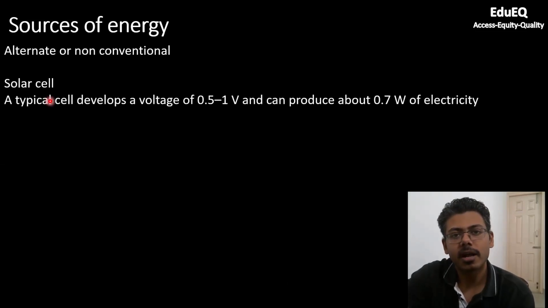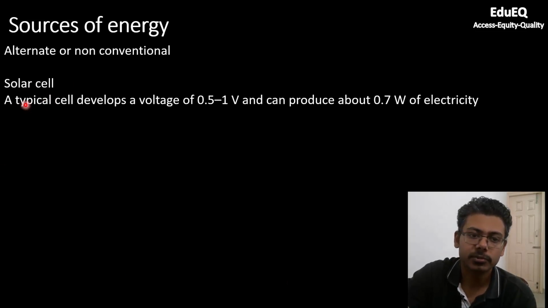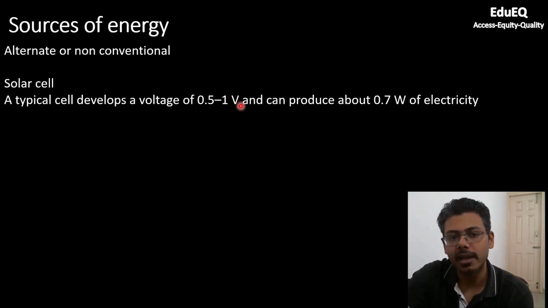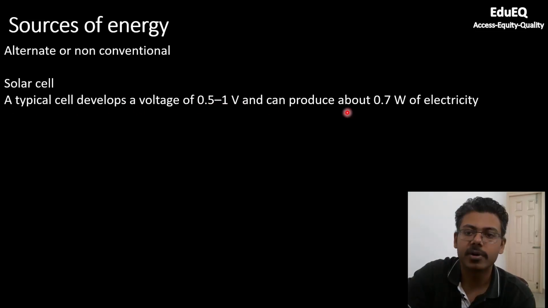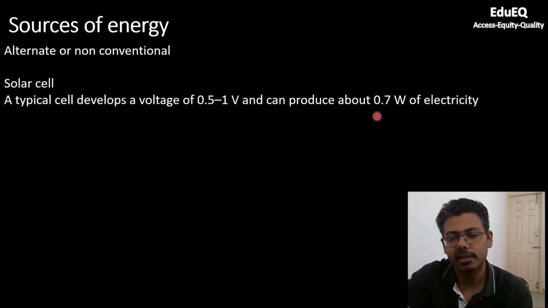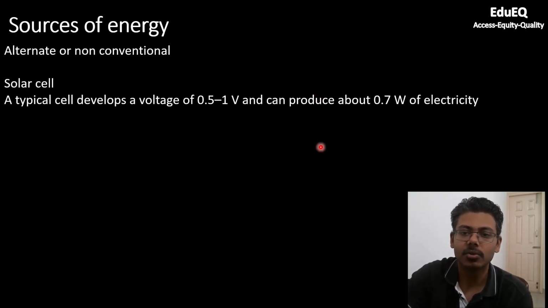Another example for harnessing solar energy is the solar cell. So you can have a solar cell which generates a voltage in presence of sunlight. A typical cell develops a voltage of 0.5 to 1 volt and can produce about 0.7 watt of electricity. Now depending on what is your requirement, you can arrange these solar cells into a solar panel. You can have multiple cells in series and parallel to generate whatever requirement.